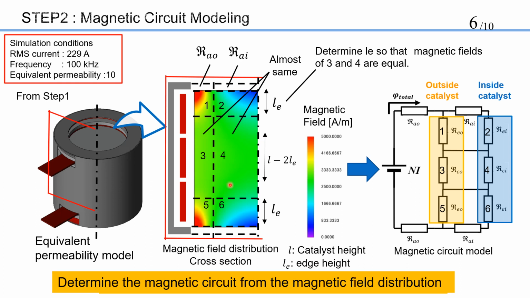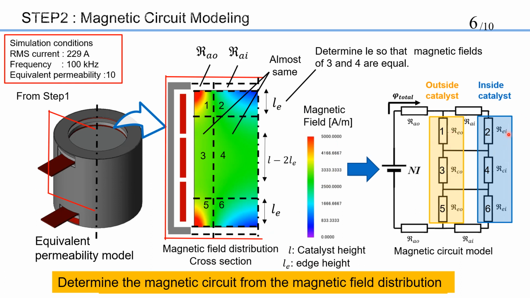As can be seen from the figure, the strength of the magnetic field differs in the vertical direction. However, since the gas passes in the vertical direction, the non-uniformity of the amount of heating in the vertical direction is ignored. The magnetic circuit is also composed of 6 segments according to the magnetic field distribution.